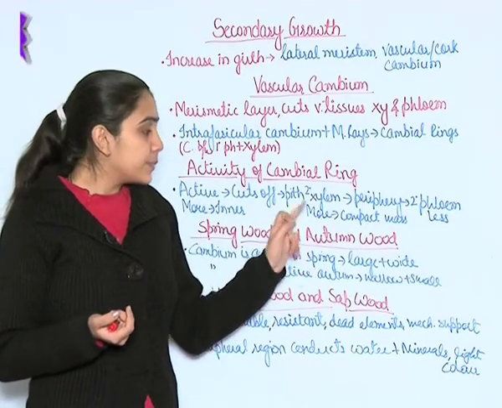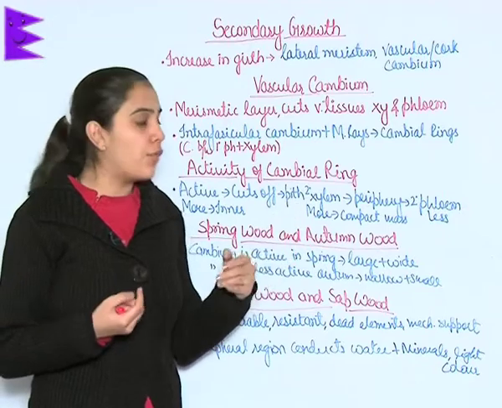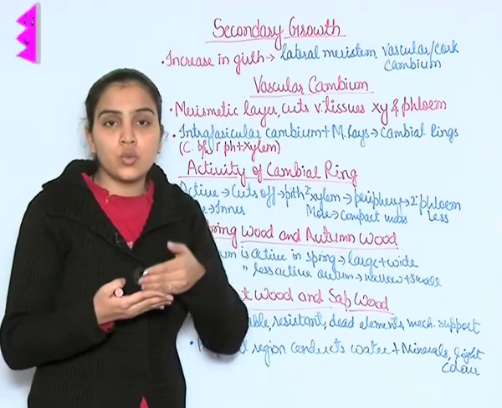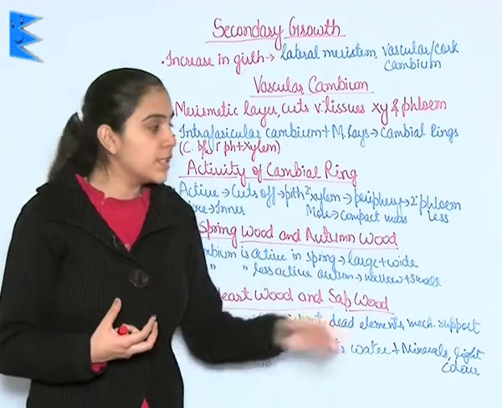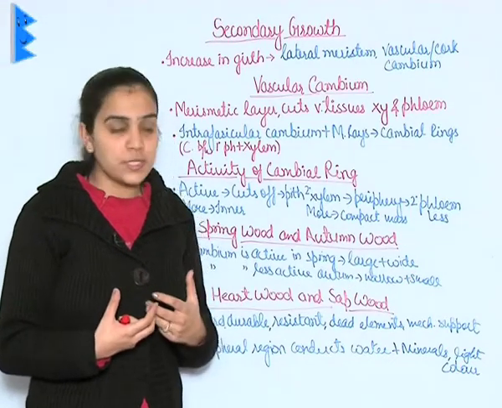It is seen that it is more active towards the interior, that is towards the pith. Hence, more secondary xylem is produced and less secondary phloem is produced.